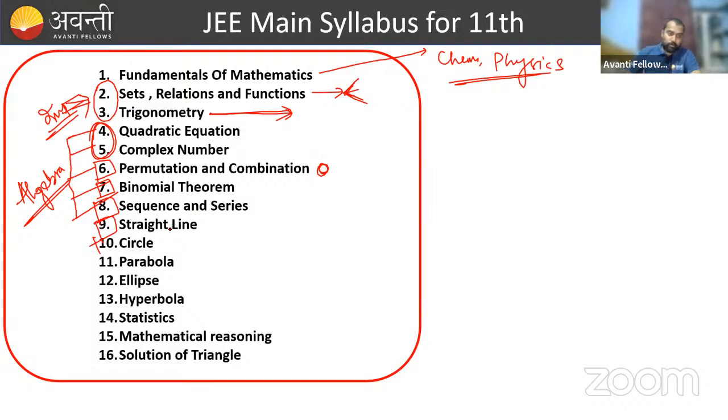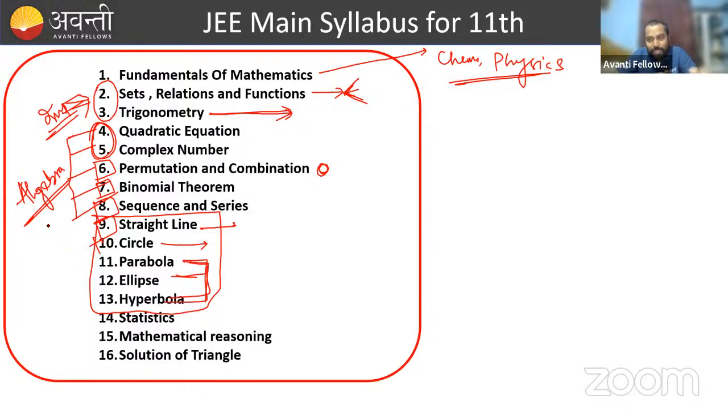And straight line is coordinate geometry, and circle is there, parabola, ellipse, hyperbola. These are 3 conic sections. So this geometry portion has a very big role in the JEE syllabus.